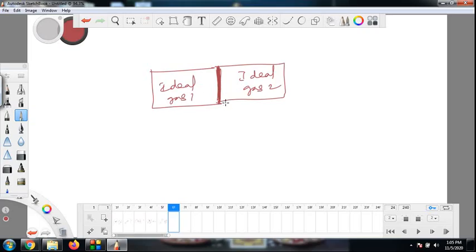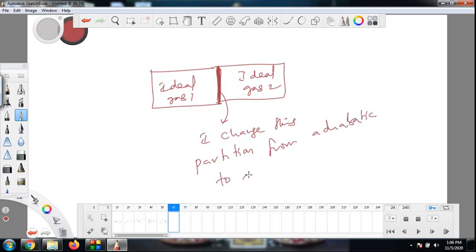Now somehow, magically, I will change these walls from adiabatic to diathermal. How I will do it is not important for us right now, but somehow I change this partition, which is actually two walls touching, from adiabatic to diathermal. So after changing it from adiabatic to diathermal, I will start measuring the state of this gas and also this gas.